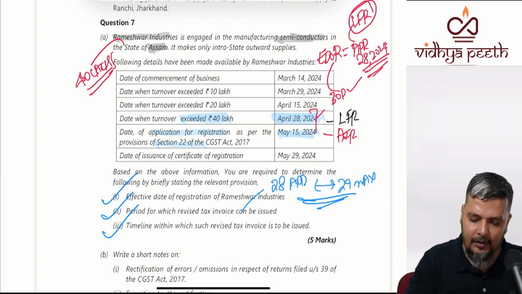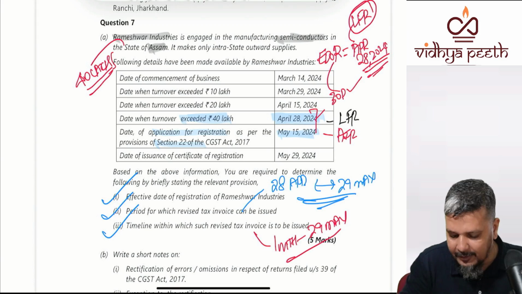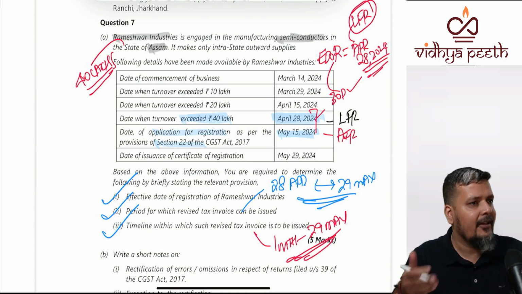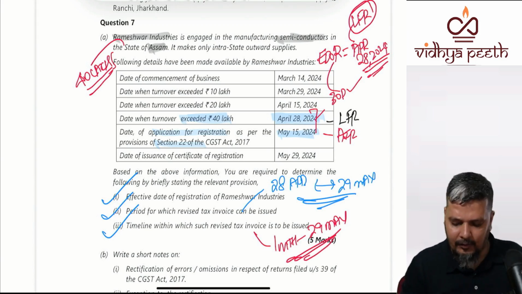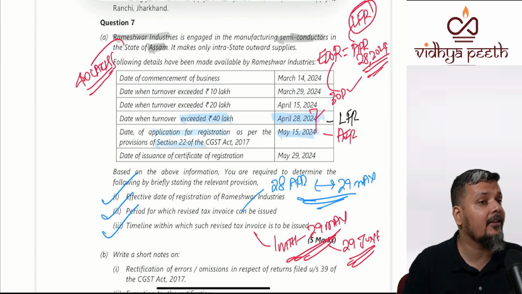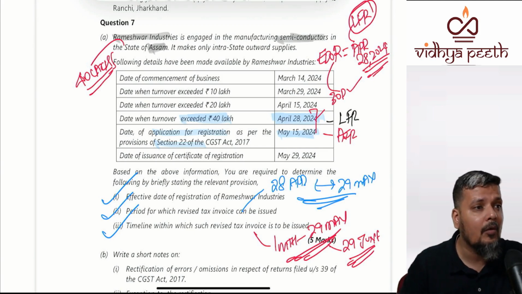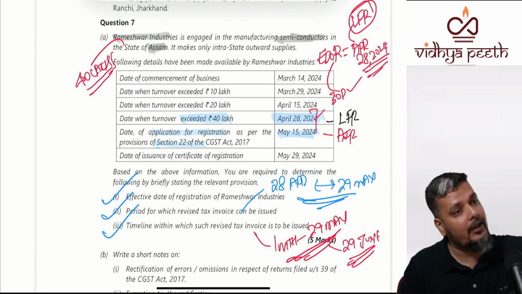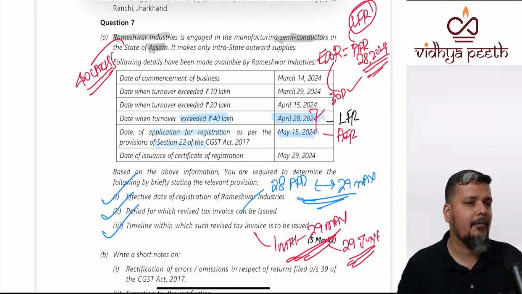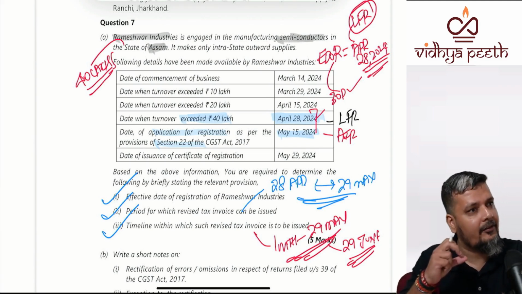Within how much time do you have to give the revised tax invoice? 1 month of what? 1 month from the date of grant of registration. Only then you get the GST number. So 1 month from 29th May. See, it is not 30 days, it is 1 month. 30 days would have completed on 28th. So for registration it is 30 days. For giving revised tax invoice, 1 month. Over. 5-star. Entire thing actually was 5-star.